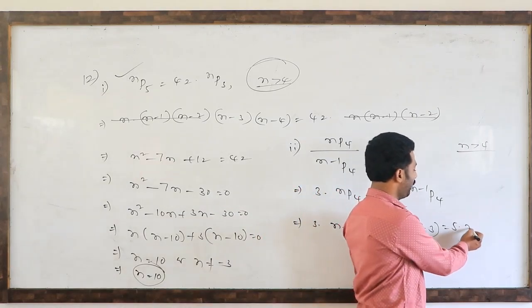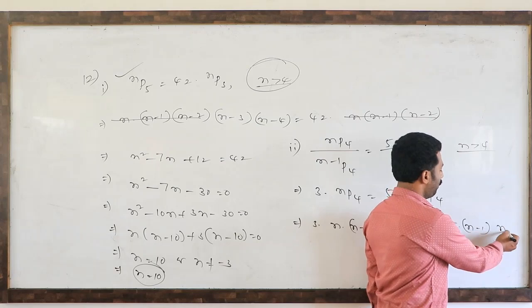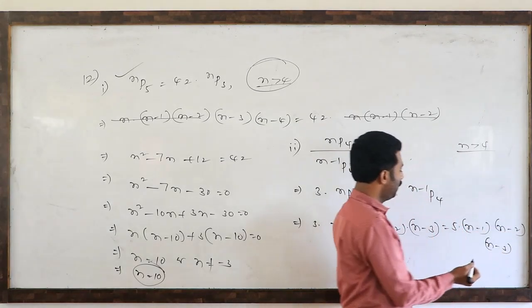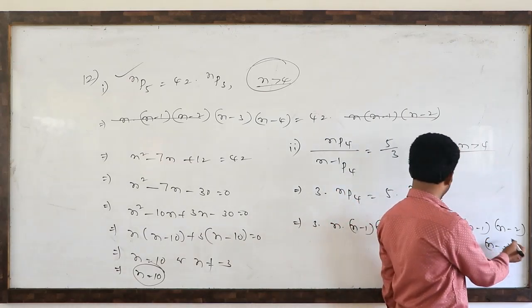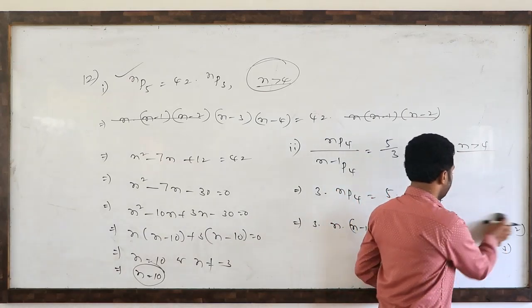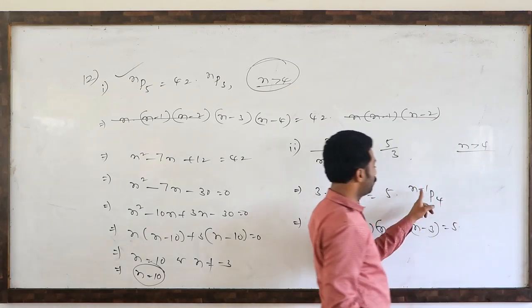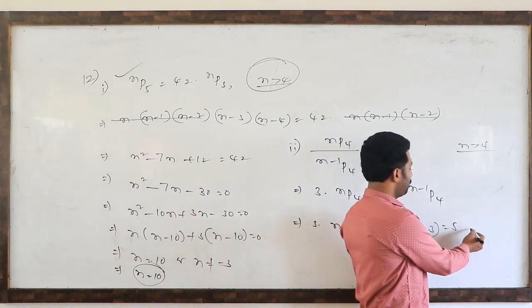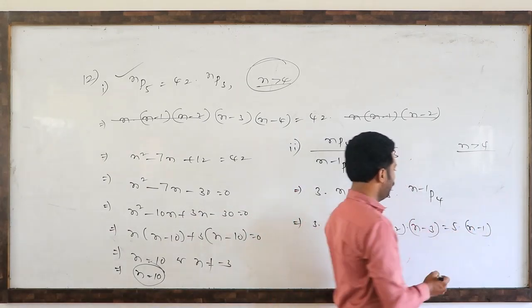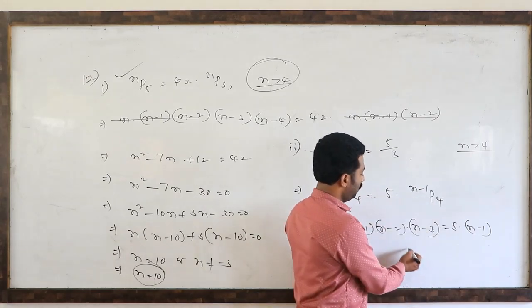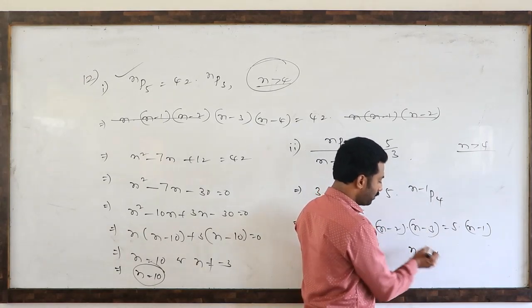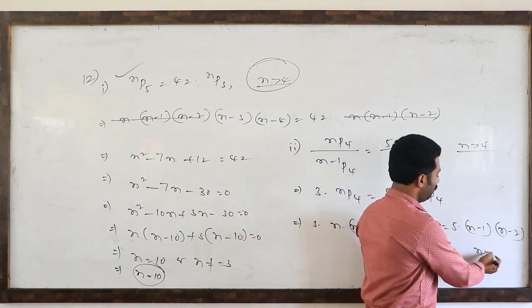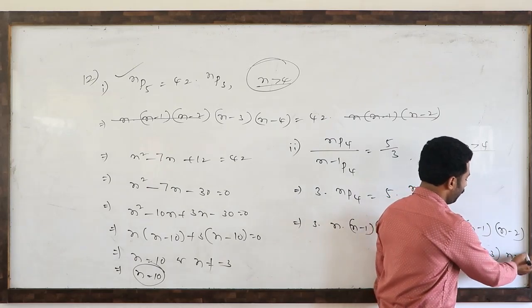First, n minus 1 as is you write. What is the second time reduction? n minus 1 minus 1, nothing but n minus 2, next n minus 3, next n minus 4.